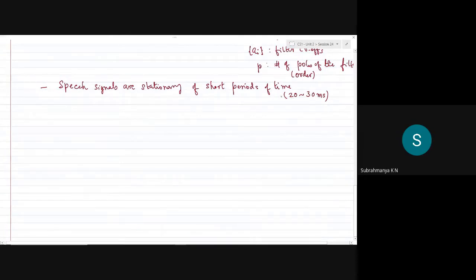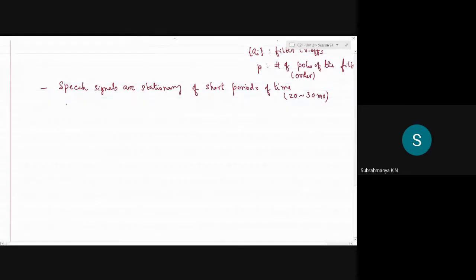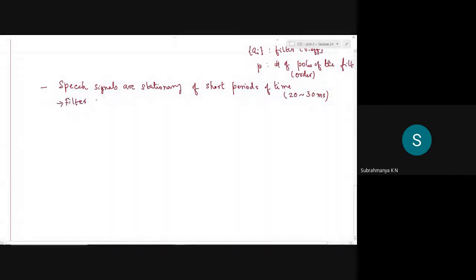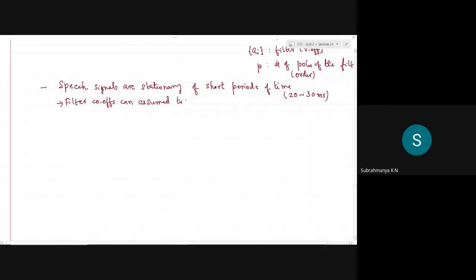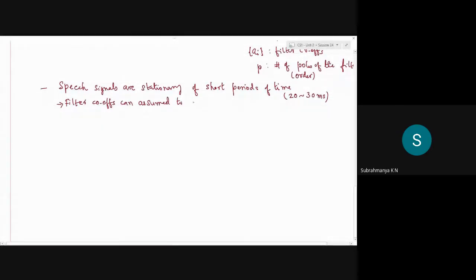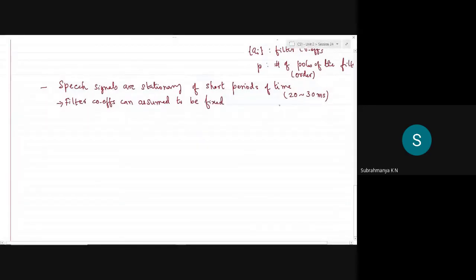Okay, and for this duration of 20 to 30 milliseconds, we can assume the filter coefficients to be fixed or constant. At the encoder, we observe a 20 to 30 millisecond record of speech, from which we try to estimate the model parameters.